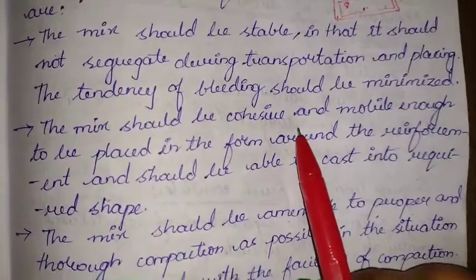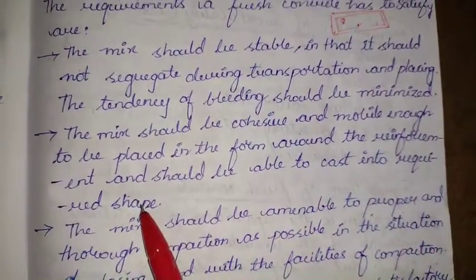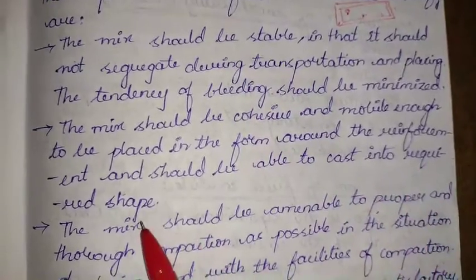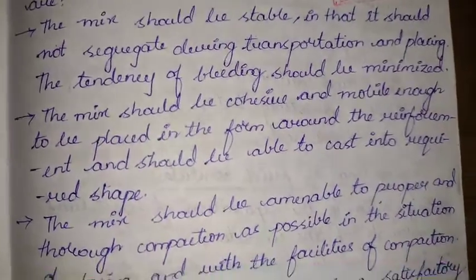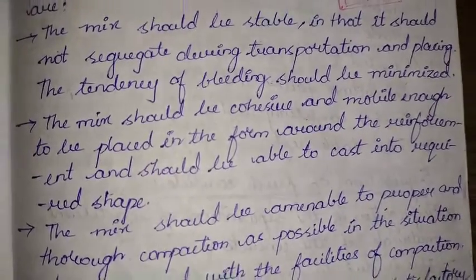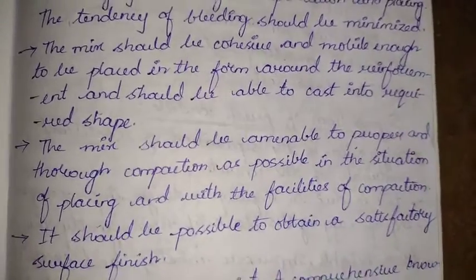The mix should be cohesive and mobile enough to be placed in the form around the reinforcement and should be able to be cast into the required shape. We already read that freshly mixed concrete should be ready to be molded into any required shape. It should be mobile enough to be placed around the formwork.